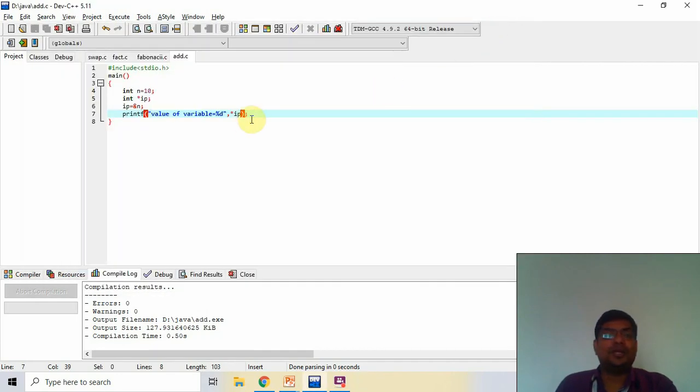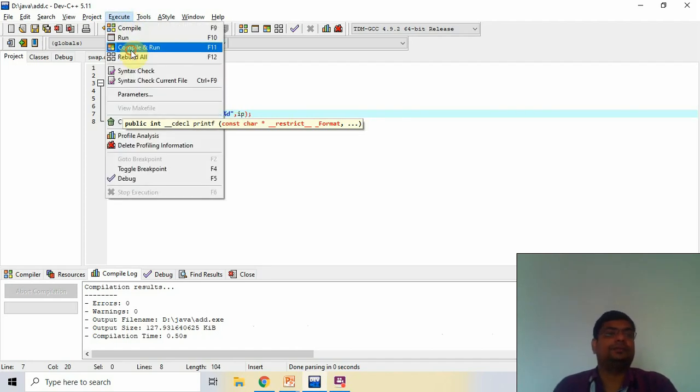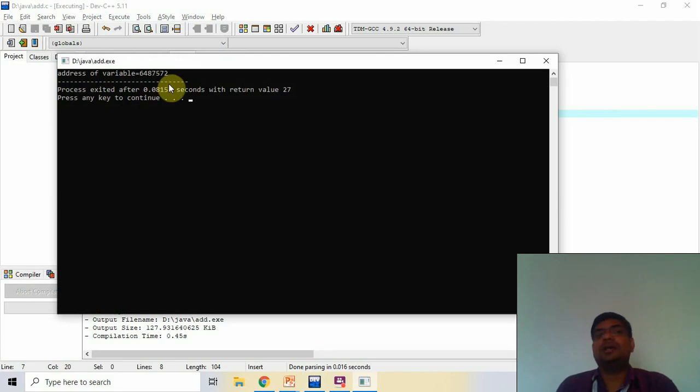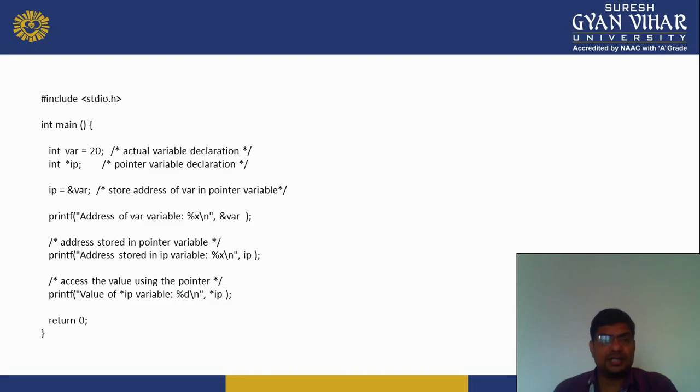Now if we remove the asterisk symbol, then it is converted into the address. So I run it. So that is the address of the variable. So it shows the address without asterisk, and it shows the value with asterisk.